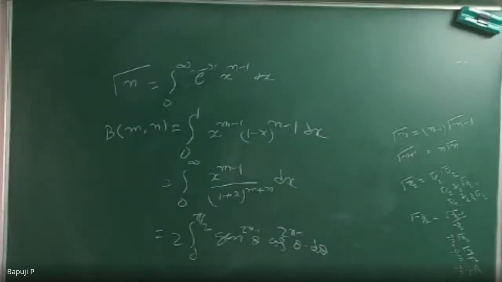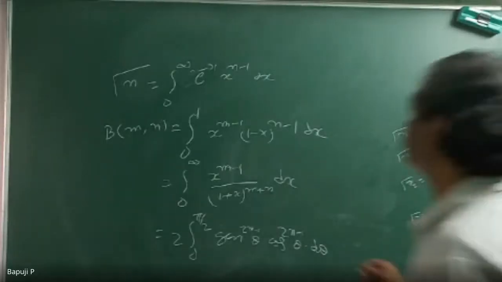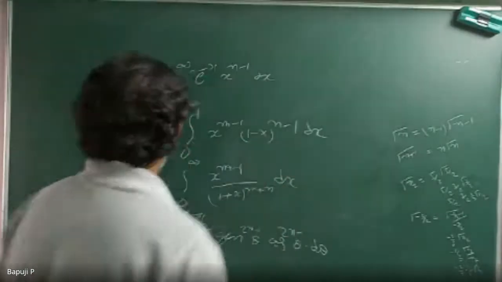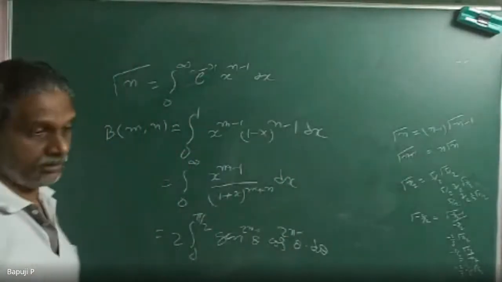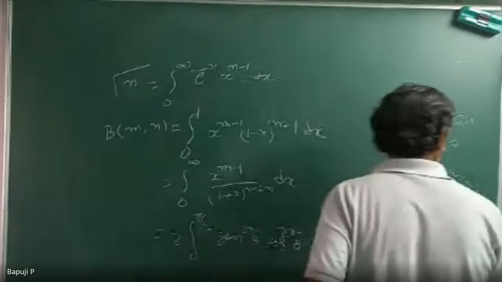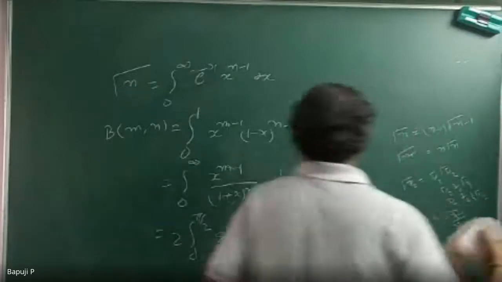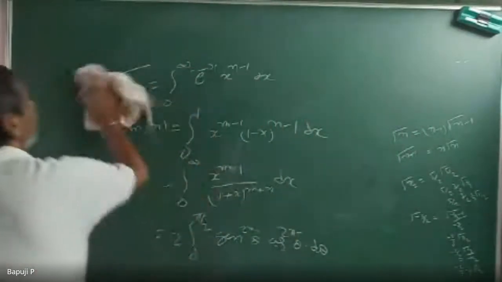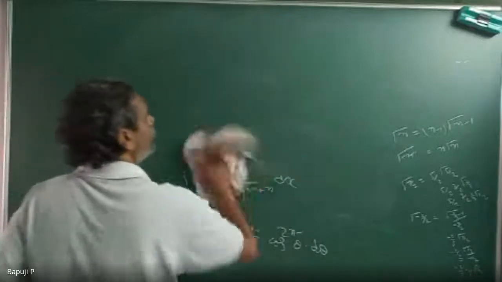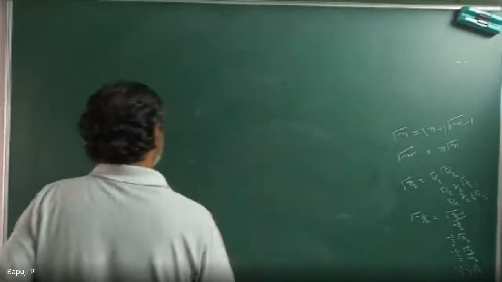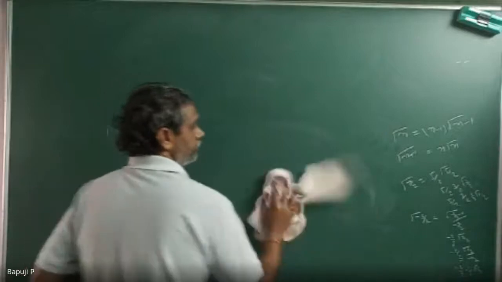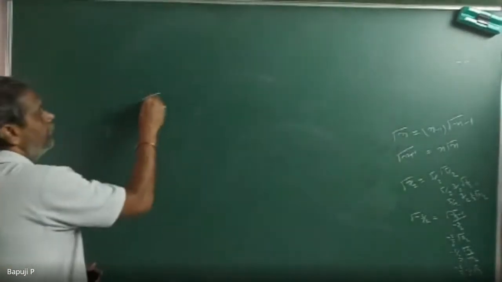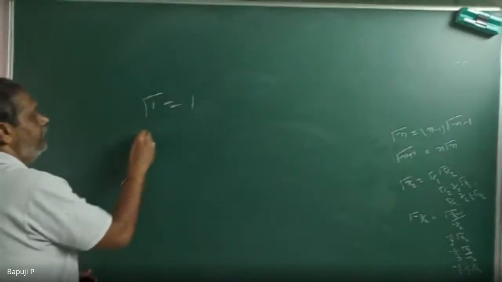These are all okay. Suppose if I ask again, if you don't remember the formulas. Gamma 1 is equal to 1, then gamma n plus 1 equals n gamma n.